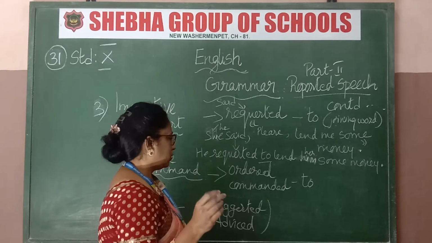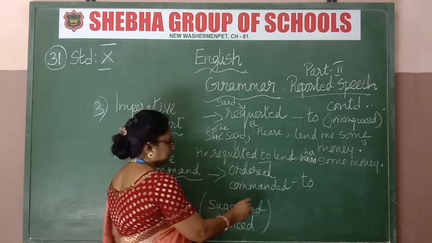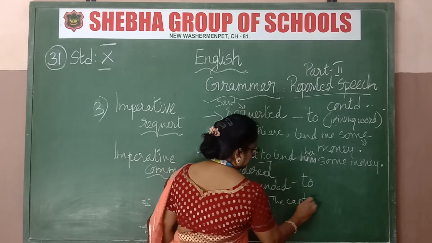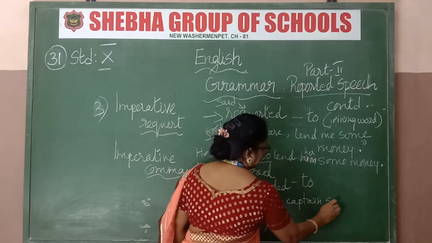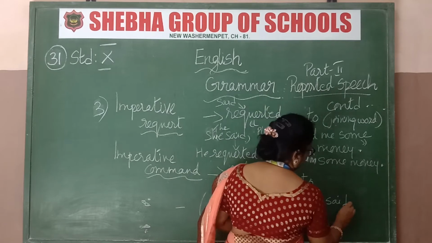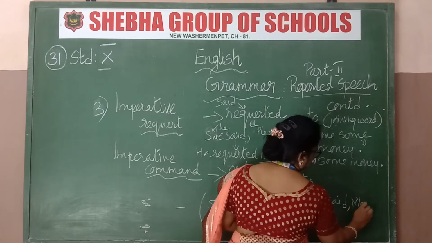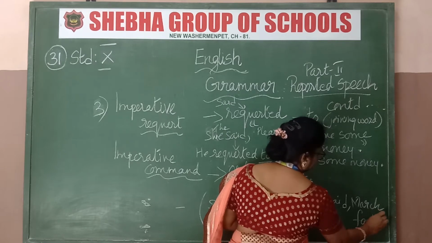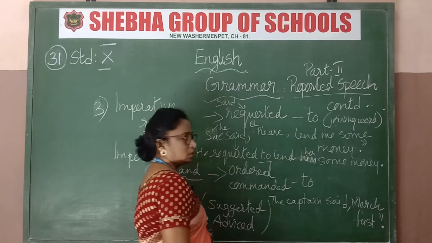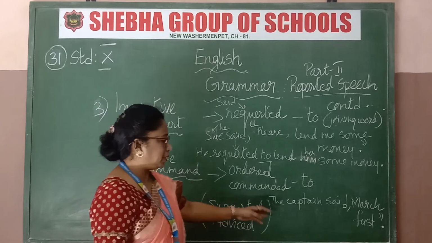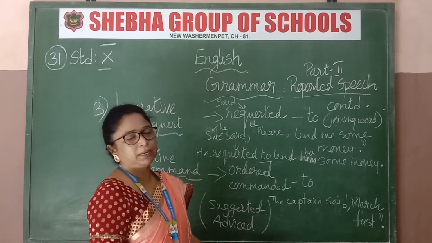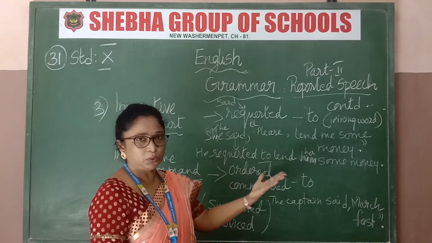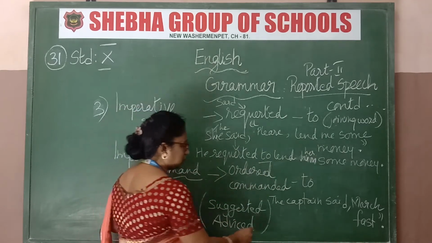For example, I am giving you in imperative: the captain said, "March fast." Close quotes, full stop. That's the example I have given. Now a captain can be a ship captain, it can be anything. A captain commands the soldiers. So what will the answer be?